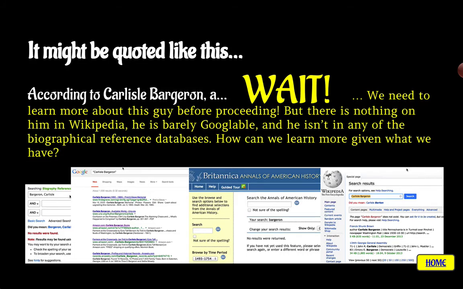So we would start quoting him like, according to Carlisle Bargeron, but then wait, you actually really do need to know something about Carlisle Bargeron before you can start attributing this quote to him and contextualizing it with some background on Carlisle Bargeron. So we know one thing about him is that he's pretty hard to Google. So we have to do a little bit more investigation.